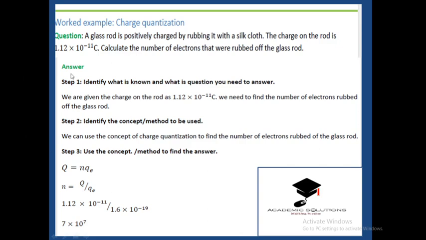Let's take the next example. It reads, a glass rod is positively charged by rubbing it with silk. The charge on the rod is 1.12 times 10 to the power of negative 11 coulombs. Calculate the number of electrons that were rubbed off the glass rod.